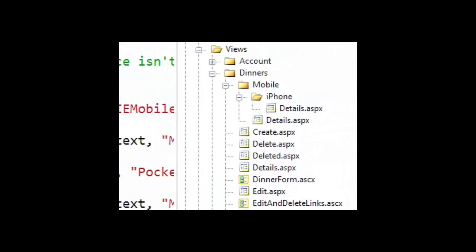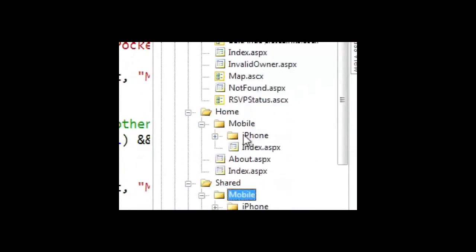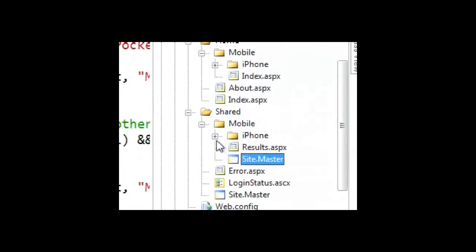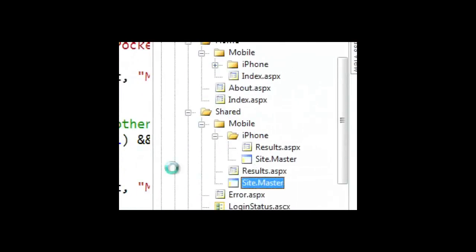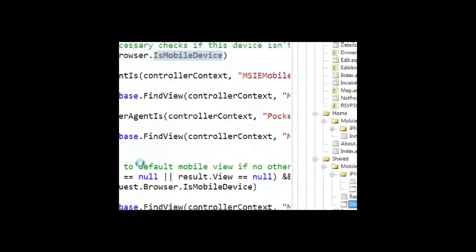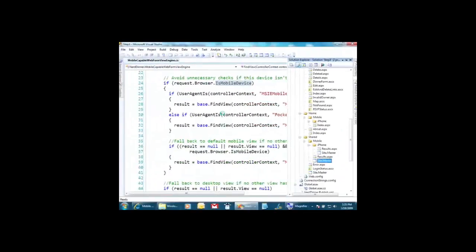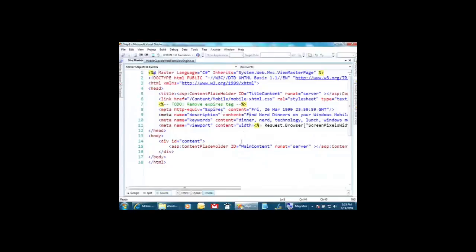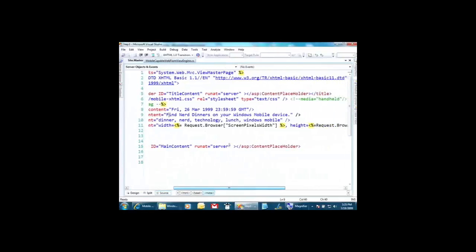So now I'm going to detect whether it's a mobile device. I'm going to pick the right view. Let's take a look down here in Shared. This is master pages. Master pages still work on mobile devices. And I'm going to bring up that site master. And here, inside of that browser object, by virtue of the fact that I dropped that file in, I can query what's the size of this screen on this device and set the viewport appropriately.